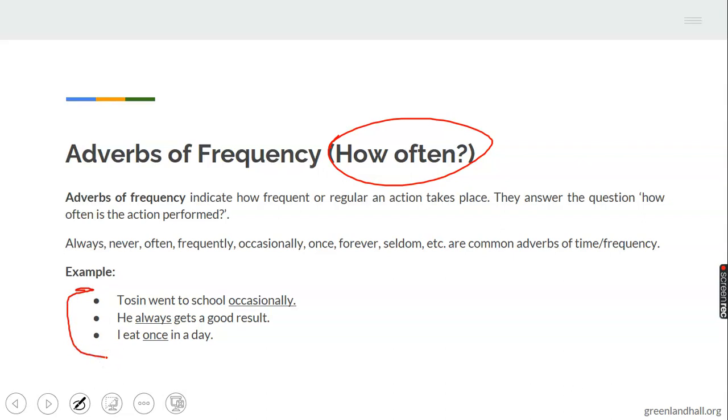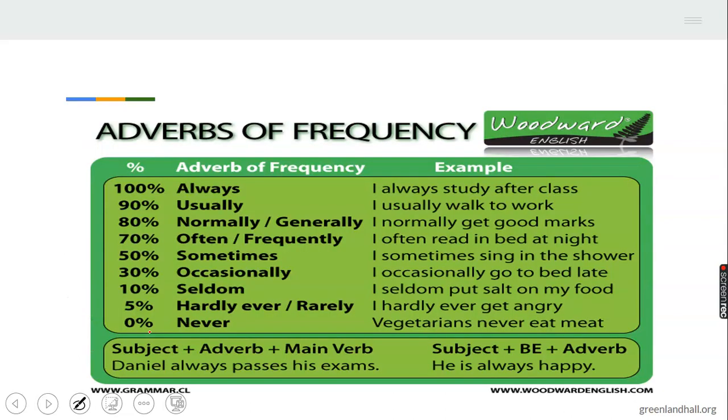All you have to do is come down here to my examples as usual. Ask how often. How often do you go to school? Occasionally. How often do you get a good result? Always. How often do you eat? Once. This will always go with frequency or regularity, how often or how regular something happens. And you can see one thing about this one. Most of them don't end on ly. Then we have many examples here.